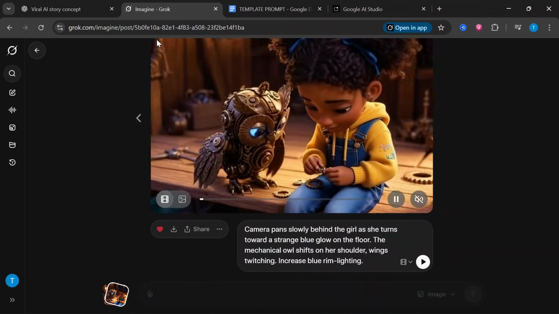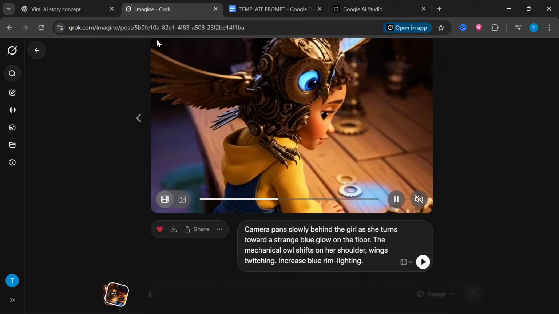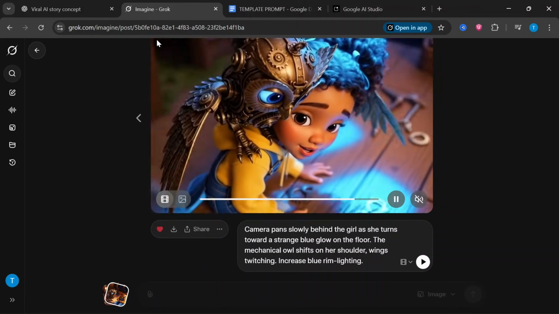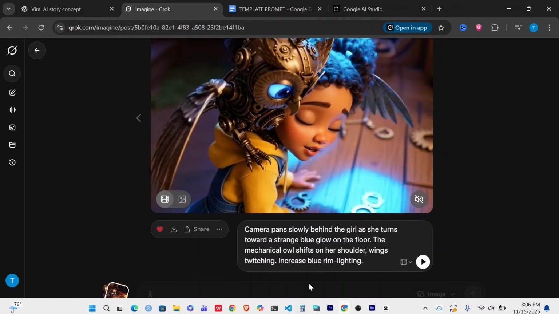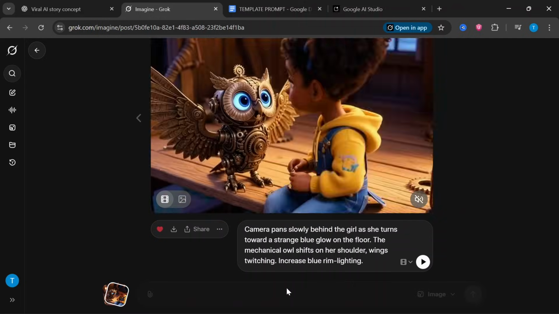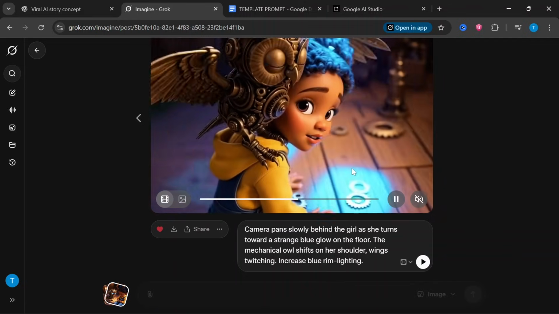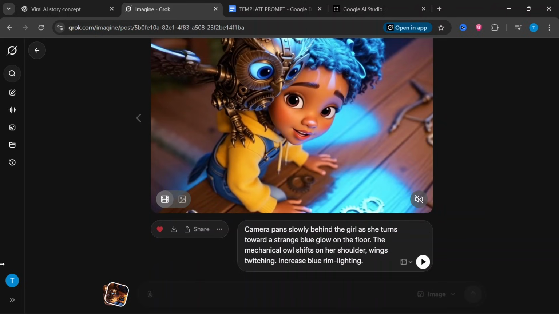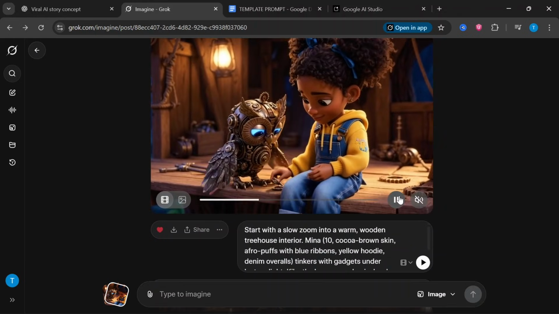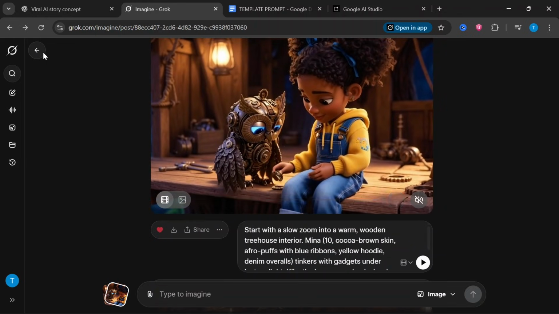The next thing we are going to do is create the third video for our story. But if you look here, you will see that this prompt box has been grayed out. So we are going to repeat the same process. We are going to capture the last frame of this video and copy video frame. Then we hit this backward button. You see that once you hit that backward button, this prompt box is available to use again, and we are going to just paste it in.